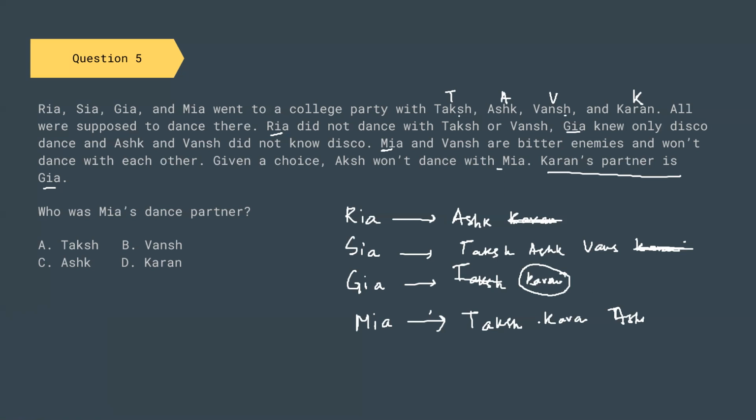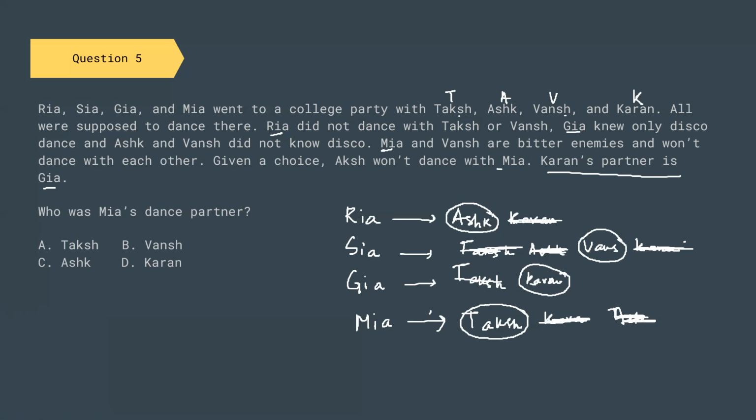So if this is eliminated, Ria is dancing with Aksh, and Aksh is eliminated from the others. That means Mia is dancing with Taksh, and Taksh is eliminated from here. That means Sia is dancing with Vansh.